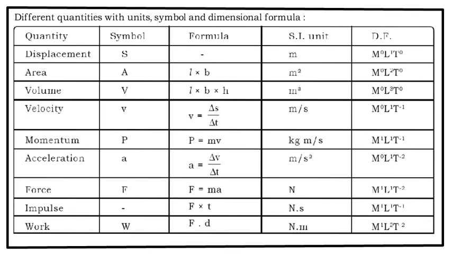So, the dimensional formula for area is m raised to 0, L raised to 2 and t raised to 0. Now, volume, when I talk about it, it is length into breadth into height. Length is measured in meter, breadth is measured in meter, and h, that is height, is measured in meter. So, the product becomes m cube. So, it becomes m raised to 0, L raised to 3 and t raised to 0.